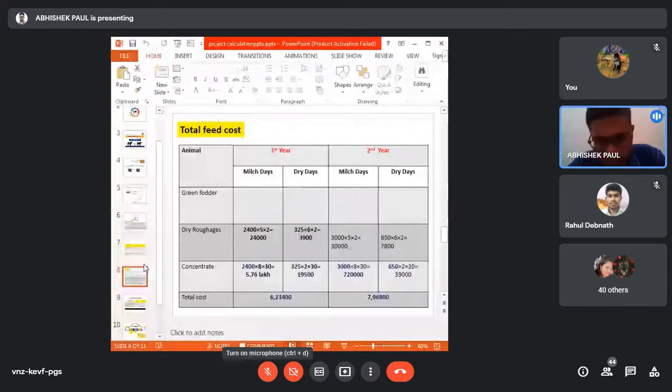So please, all of you, calculate it, and after 10 minutes you have to show the calculation to me. Okay? So please do it nicely. This feed cost is a very important part of this project formulation.